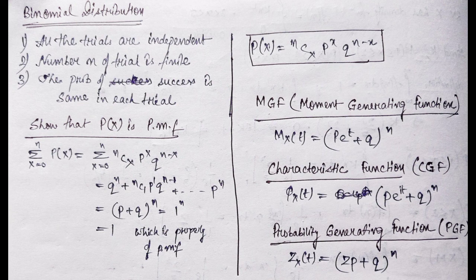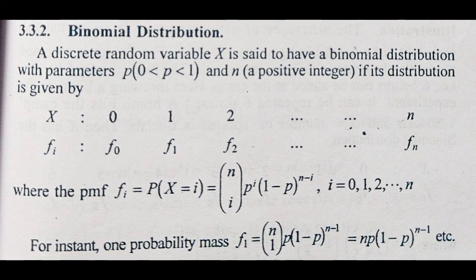The binomial distribution P(x) is given by nCx p to the power x q to the power n minus x. Here q equals 1 minus p, that is, p plus q sums to 1. If we see that P(x) is a PMF, by the basic condition of a PMF, the summation of P(x) from x equal to 0 to n should be 1. So if we put the value of P(x) as nCx p^x q^(n minus x), we will see that the result comes out to be 1. Therefore P(x) is a PMF.